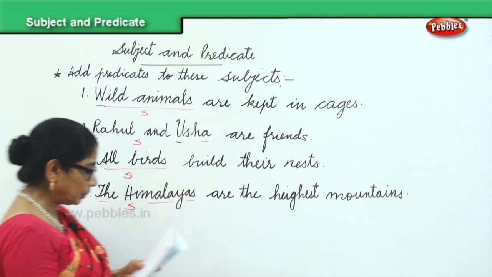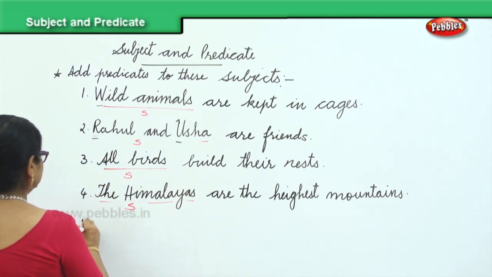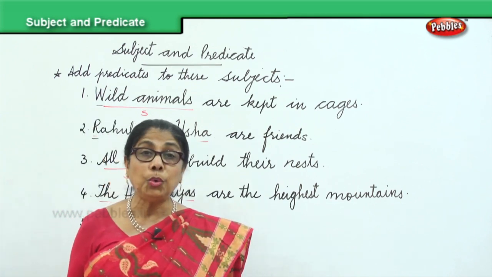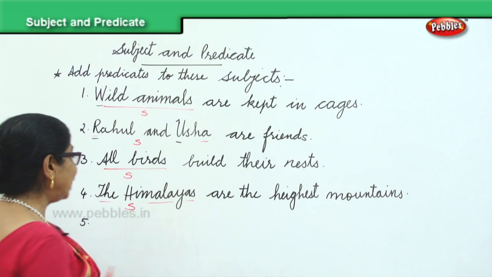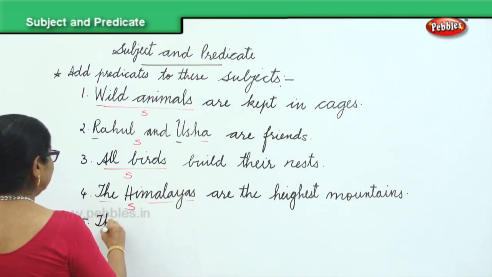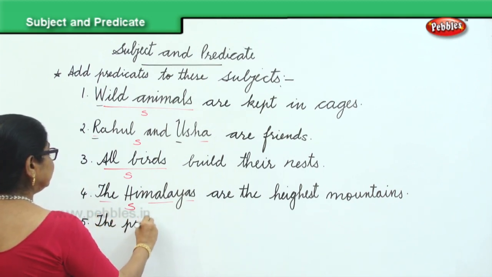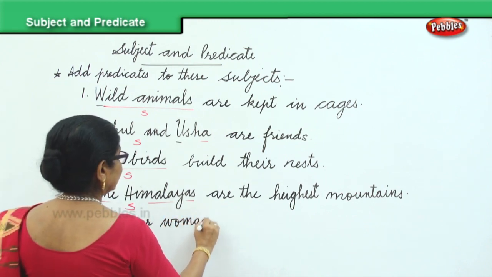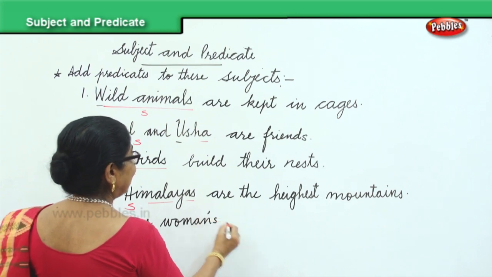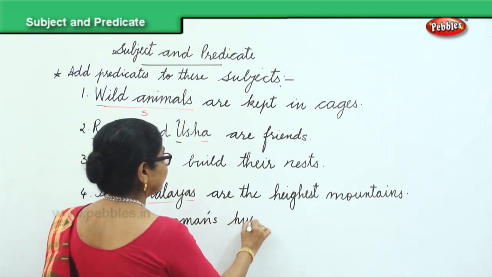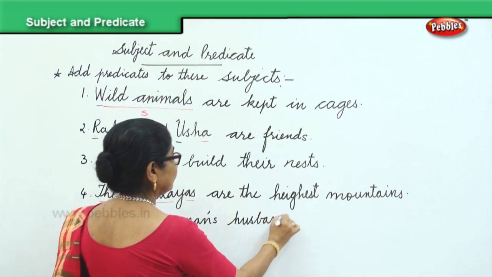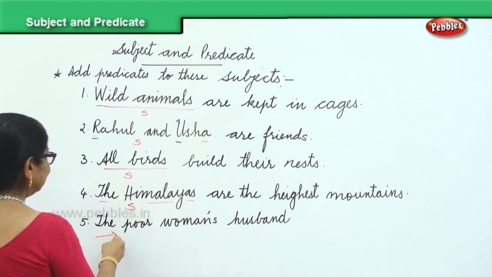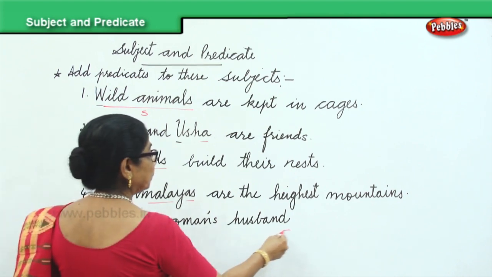Now, I'll give you one more subject. The poor woman's husband. That is the poor woman, this is the subject I am giving you.